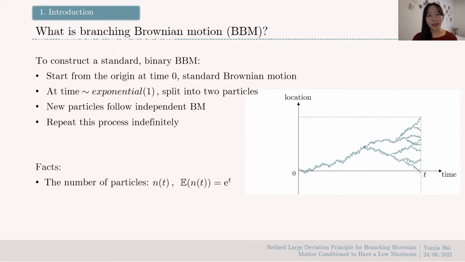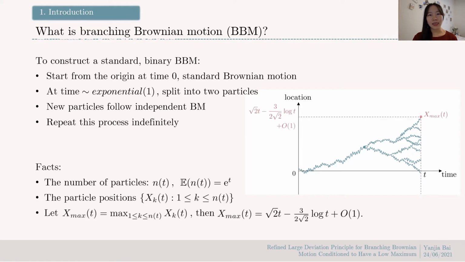There are some known facts about branching Brownian motion. The first thing is that the number of particles grows exponentially with time. The other thing is that the height which the maximum particle can achieve is of order square root 2t at time t.